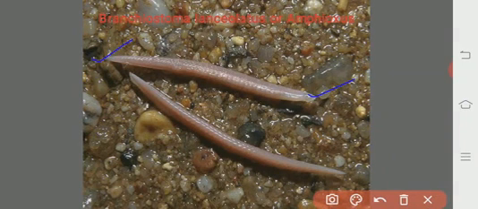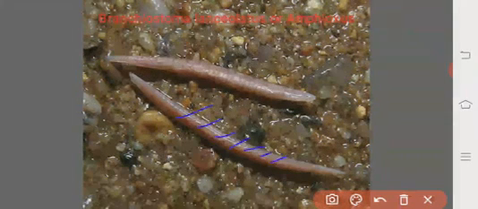Branchio, that is gills, stome, oral region. So in the oral region they have the gill slits, which look like a lancet, so they are called lancelets. And the body is transparent. And we will see the dorsolaterally arranged muscle fibers or muscles. So here we will see the lines, segments. They are known as the myotomes.